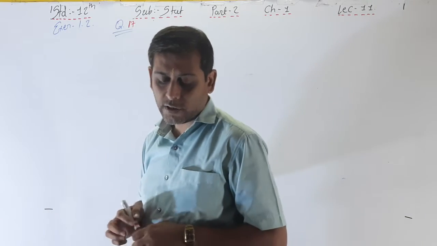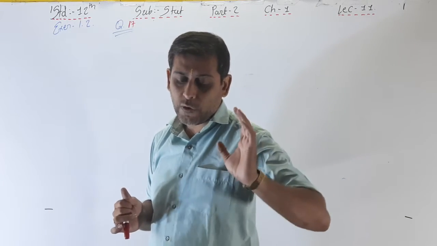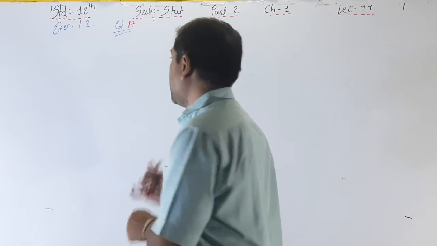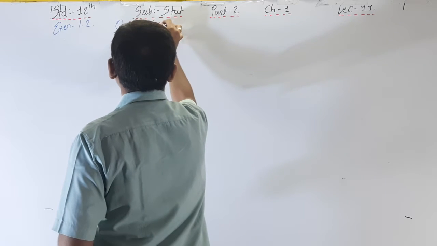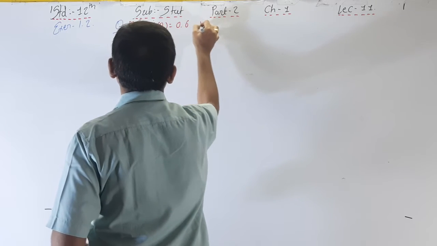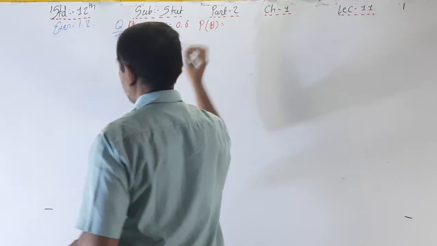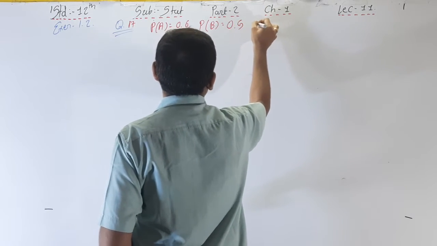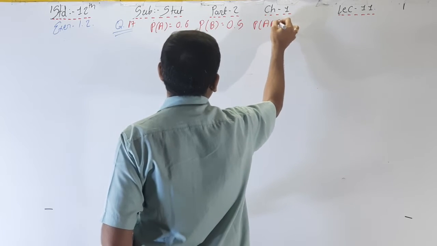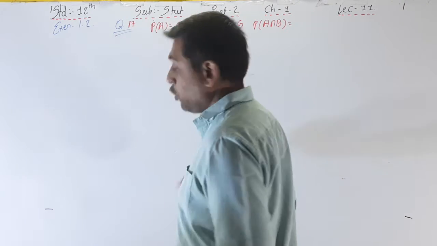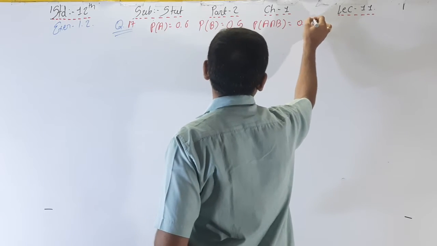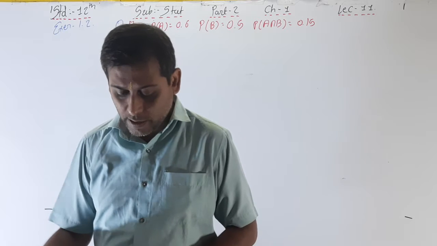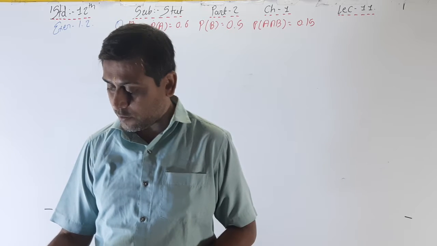What is the question first? P of A for two events A and B, the sample space of a random experiment. P of A is equal to 0.6, P of B is equal to 0.5, and P of A intersection B is equal to 0.15. Now we have to find out the remaining 5 events, right?